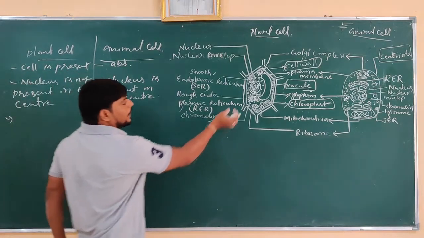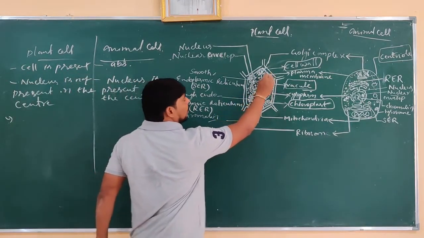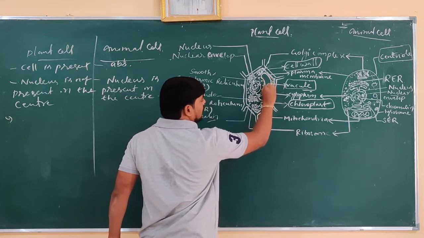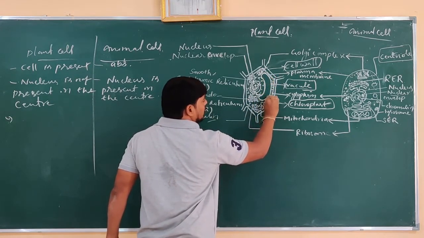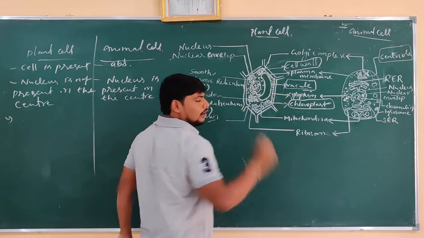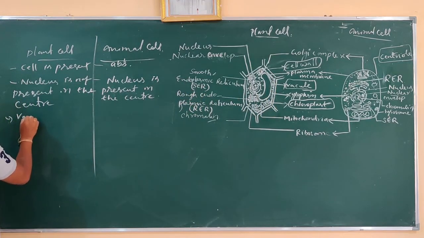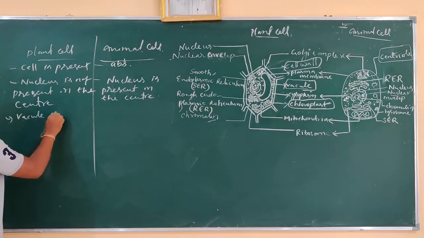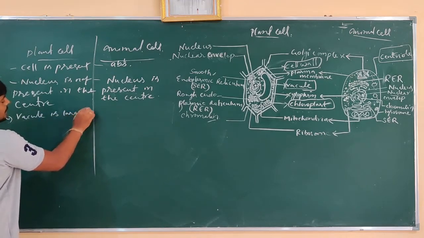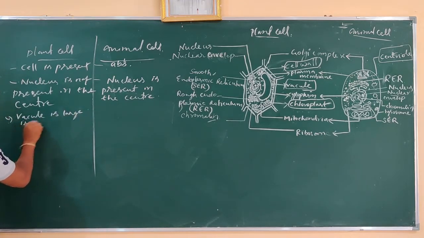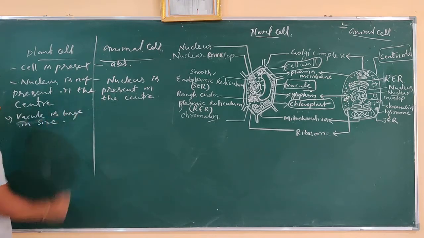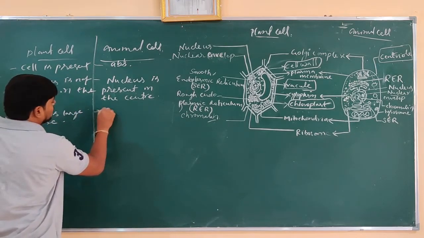And next, when compared to the nucleus, there is one more large particle here. This large particle is called a vacuole. So, a large vacuole is present in plant cell, but here vacuoles are not present.